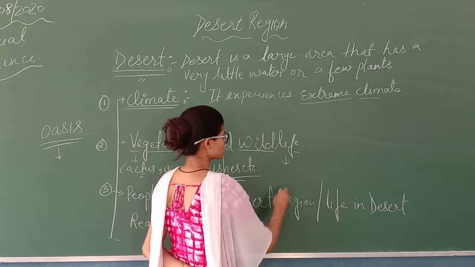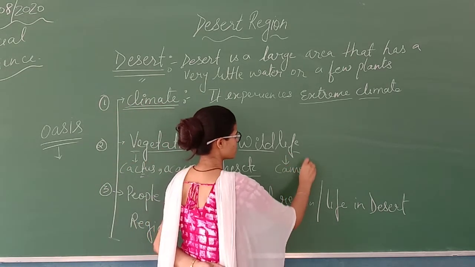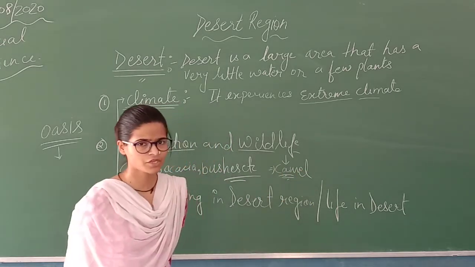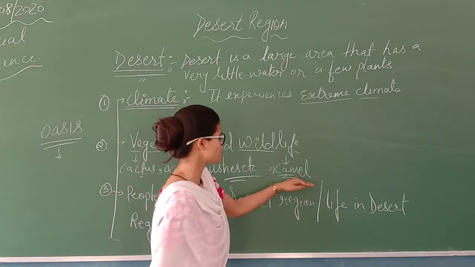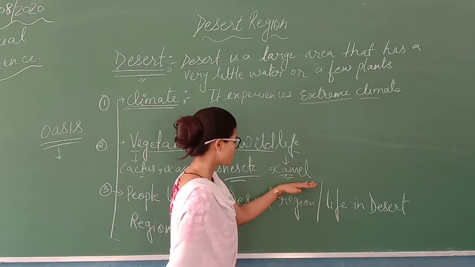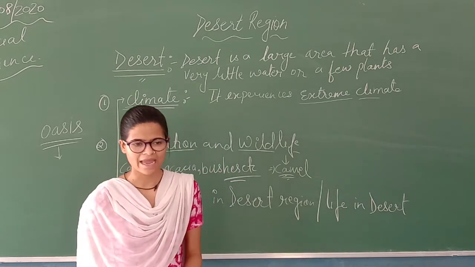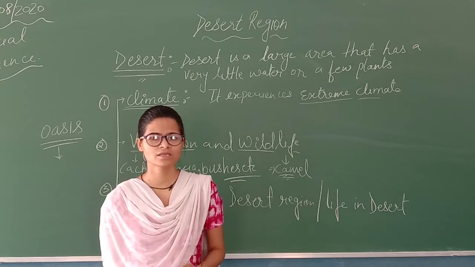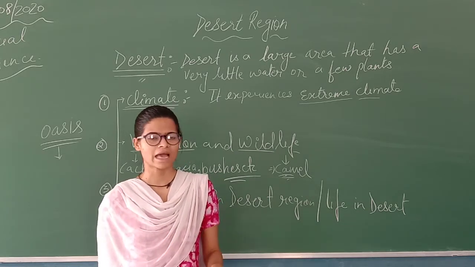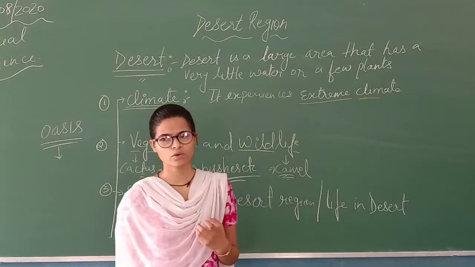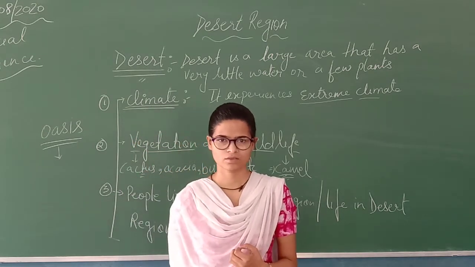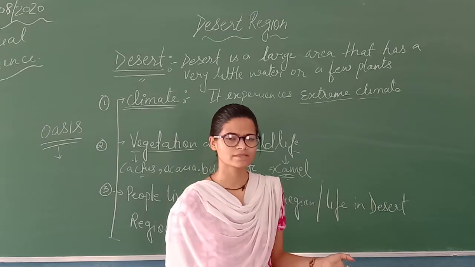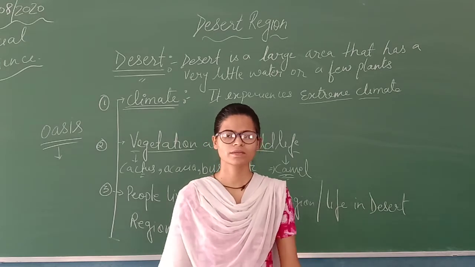Now the animals which are found in desert area, the famous animal is your camel. Now camel is also known as the ship of the desert. Why is it known as the ship of the desert? Because camel is one of the animals which can live without food and water for weeks and weeks, and it stores water in its hump. So that is why it is known as the ship of the desert.